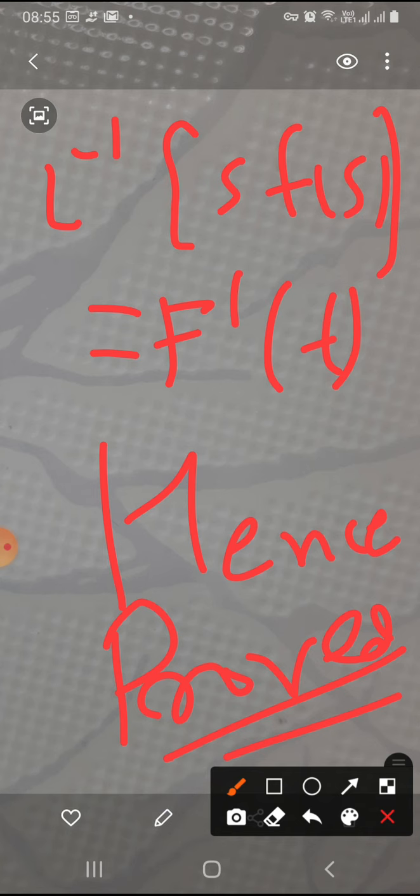So the Laplace transform of f'(t) will be sF(s). That is, we can say the inverse Laplace transform of sF(s) will be f'(t). So in this manner, we can prove this article, that is derivatives of inverse Laplace transform or multiplication by powers of s. Thank you.